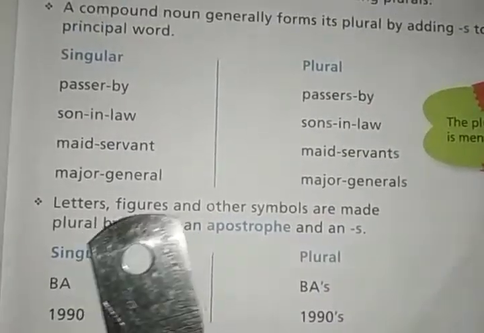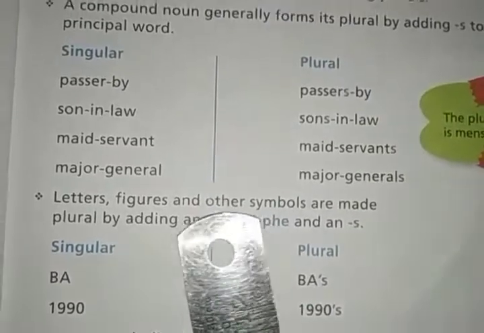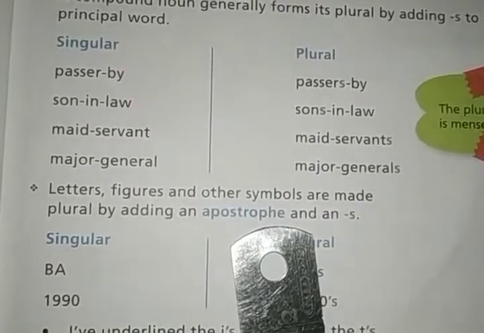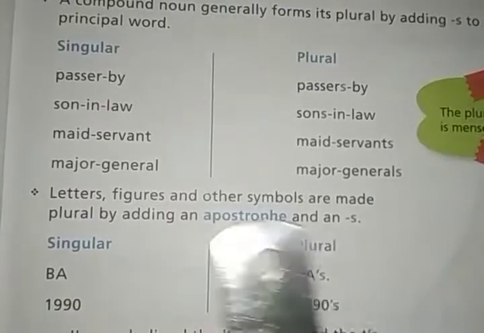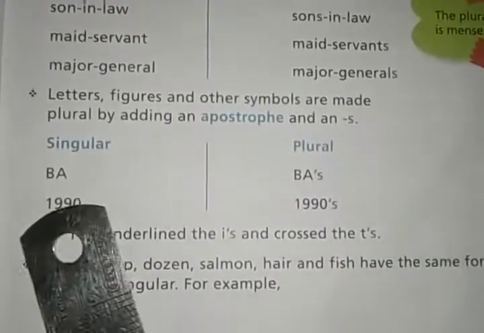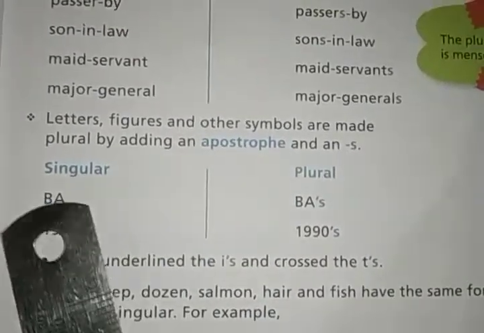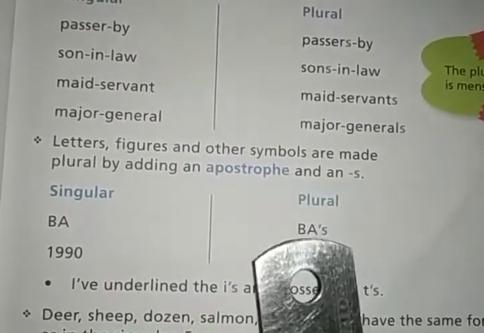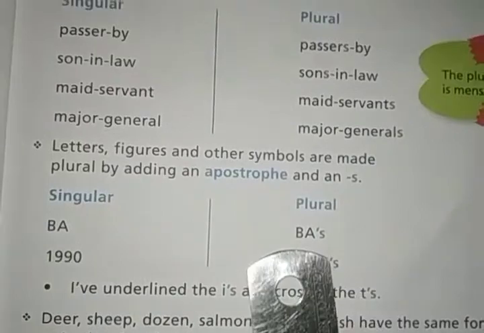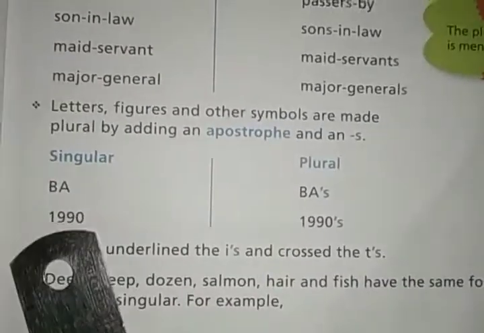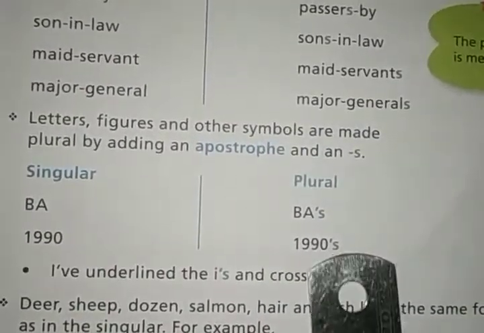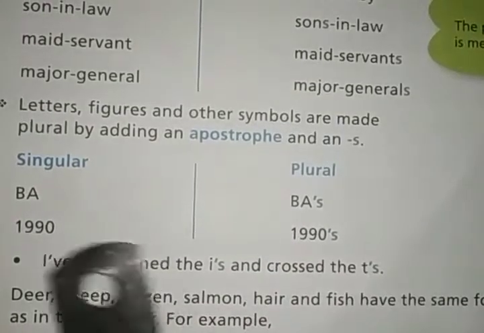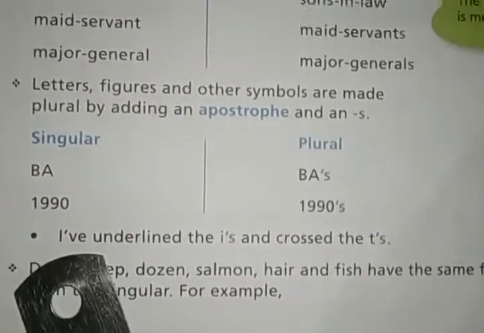Letters or figures or other symbols can be converted into plural form by adding apostrophe and s. Okay, look at the singular form b and a, these are letters, no, b and a are letters, can be written into plural form by adding apostrophe s and it becomes b's and a's. Okay, 1990 is a figure and it becomes plural by adding apostrophe s, 1990's. Okay, look at the example.